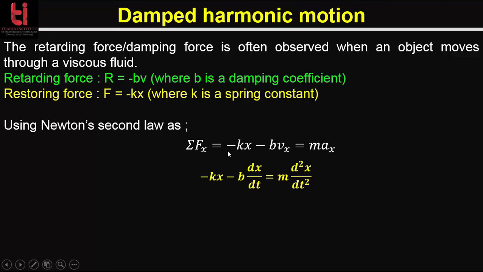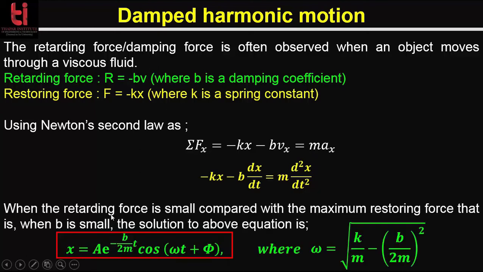Here the total force is minus kx minus bv, and that equals mass times acceleration. So you can rewrite this expression as minus kx minus b dx/dt equals m d²x/dt², as you know that v is the first derivative of displacement with respect to time and acceleration is the second derivative of displacement with respect to time.